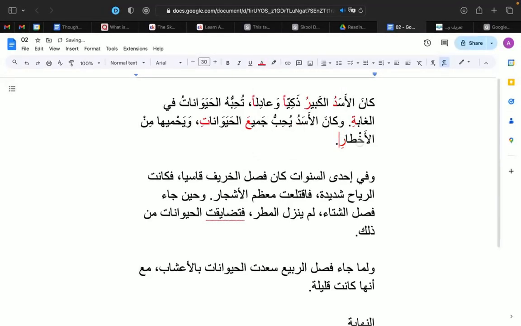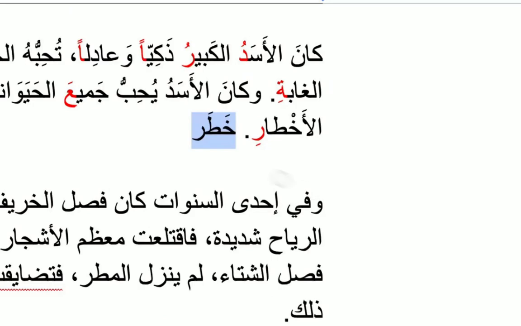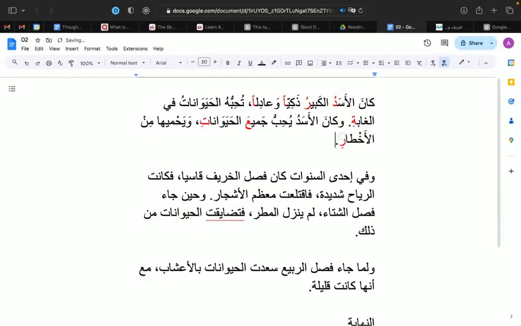Okay? So anything after a preposition gets a kasra at the end of it. And akhtar means dangers. It's the plural of danger. And khatar, al-khatar, is the singular of danger, okay? And the plural is al-akhtar, or akhtar without the definite article al.